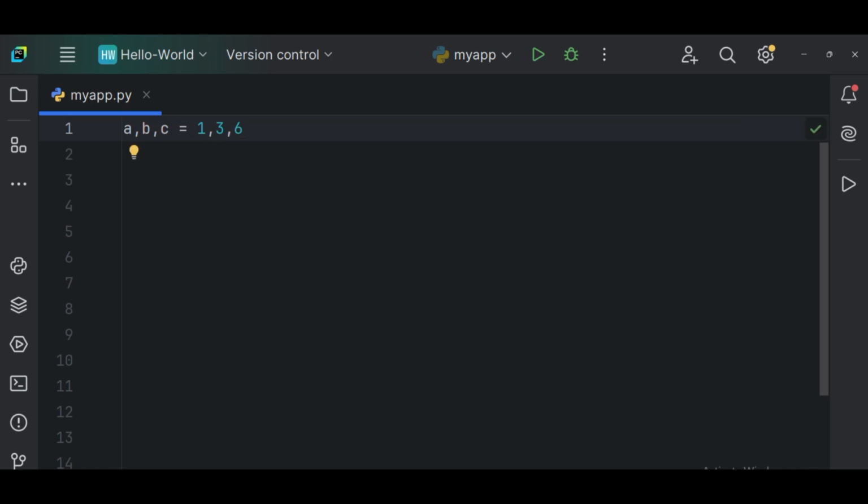I can also pass a string, so let me pass a string also, let's say Python.